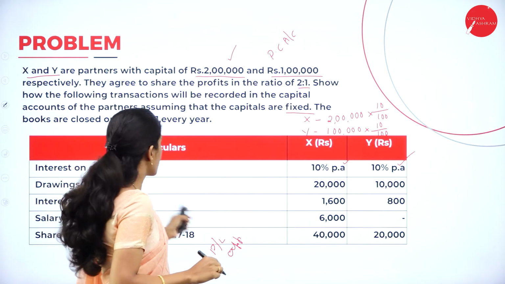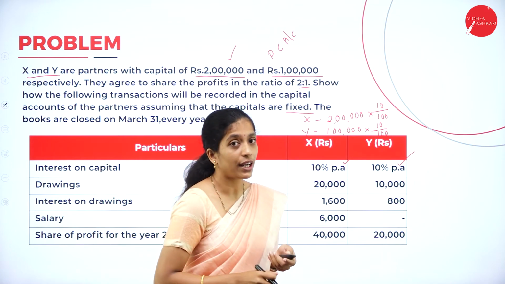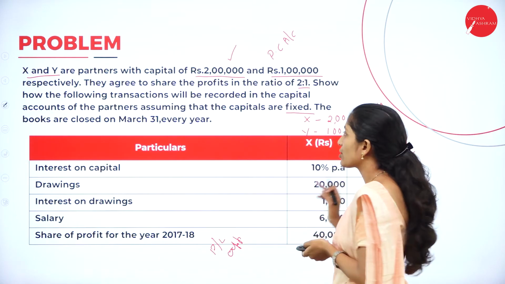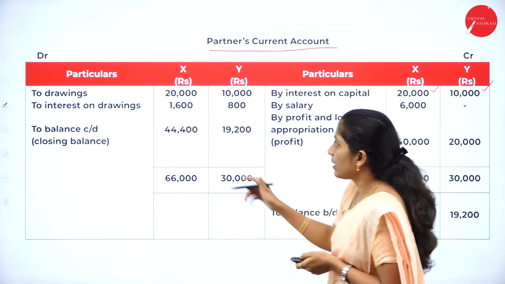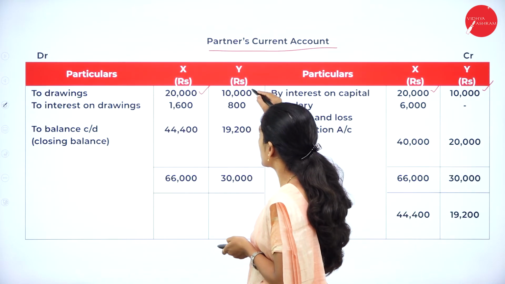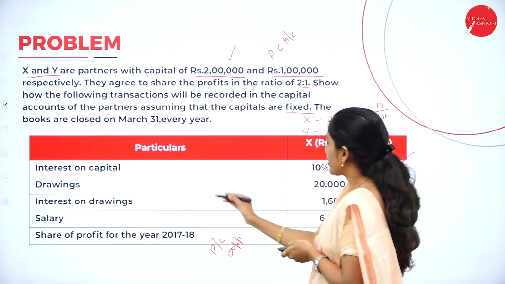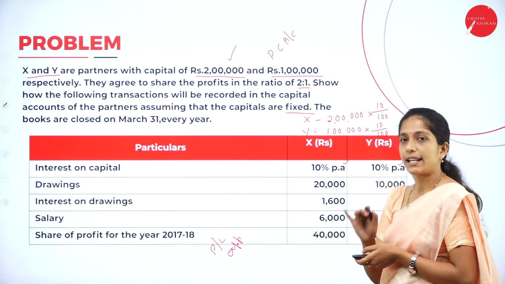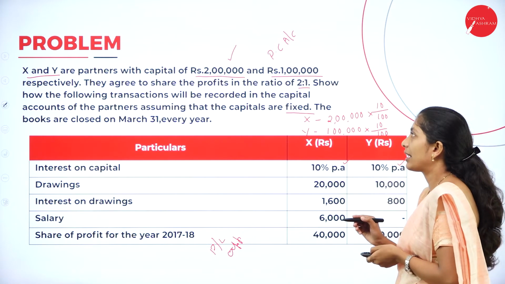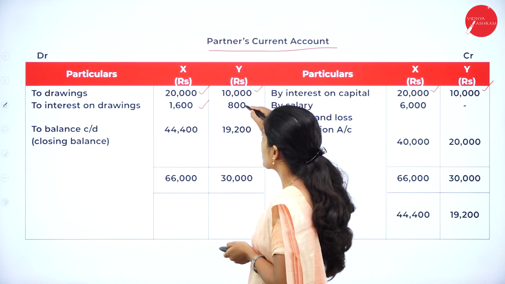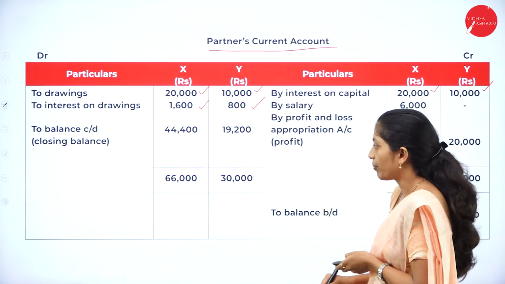Now, coming to the next one, drawings. So, where do you record drawings? In the debit side. They have directly given the amount, 20,000 and 10,000. Record that. To drawings, 20,000 and 10,000. Which is the next one? Interest on drawings. It also comes under the debit side, 1,600 and 800. So, to interest on drawings, 1,600 and 800.